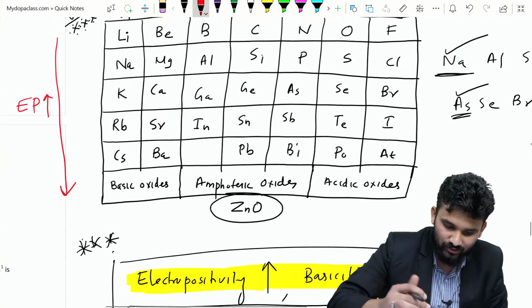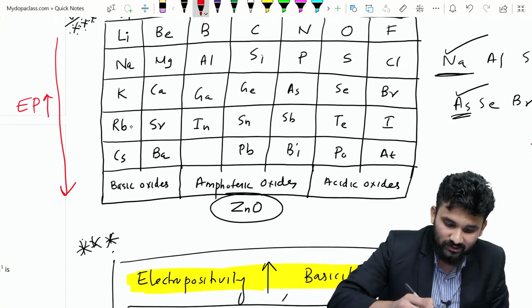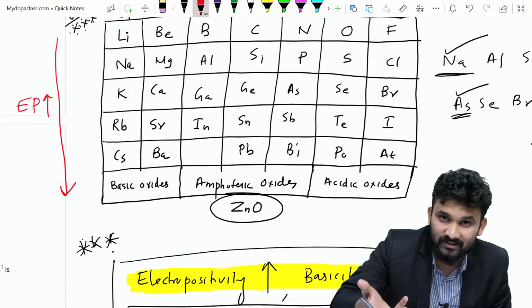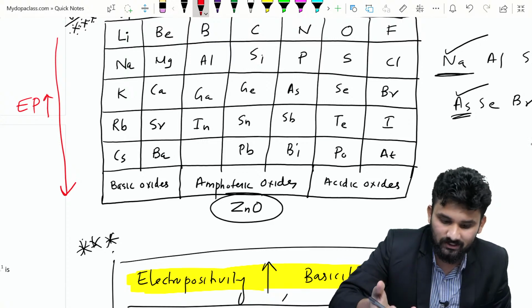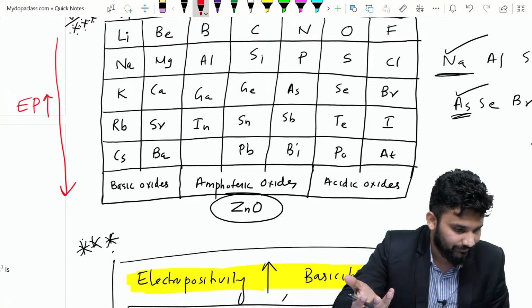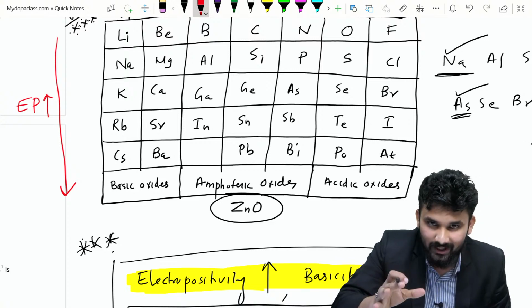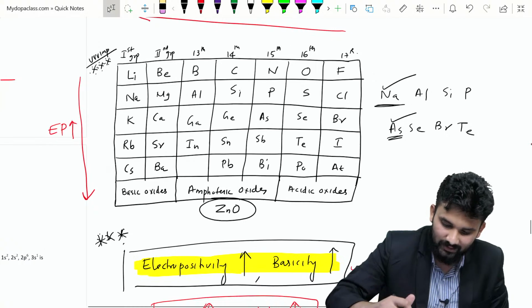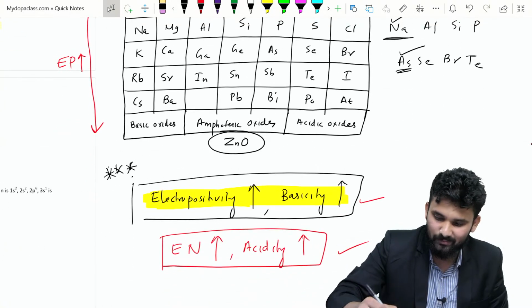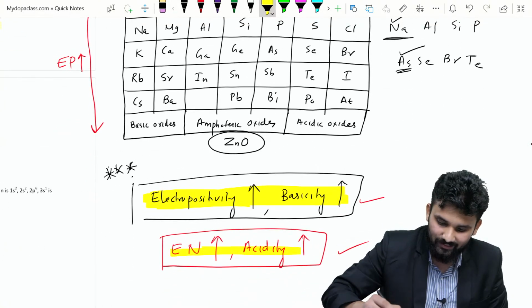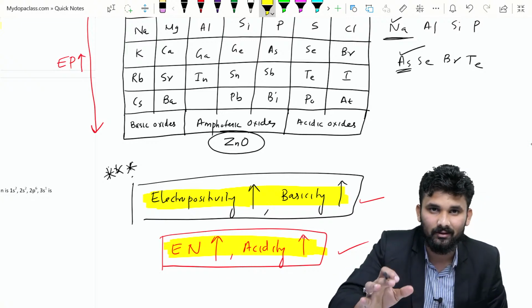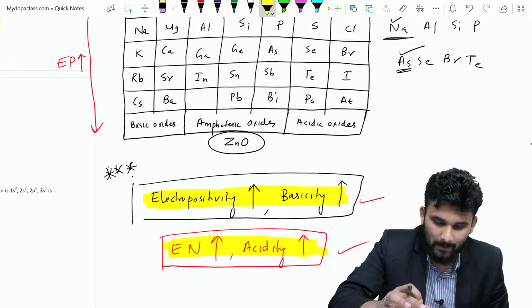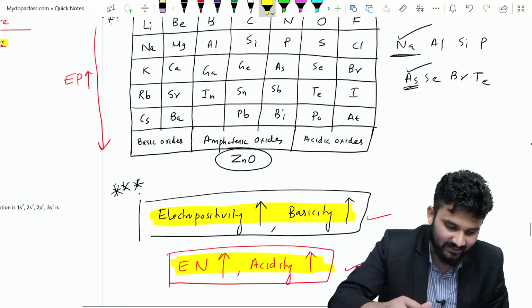So I will ask you a question: potassium oxide or rubidium oxide, which is more basic? Rubidium oxide. Rubidium oxide or cesium oxide, which is more basic? Cesium oxide. You got the idea? Yes. When electropositivity increases, basicity increases, and when electronegativity increases, acidity also increases. This is the idea. Are you okay?